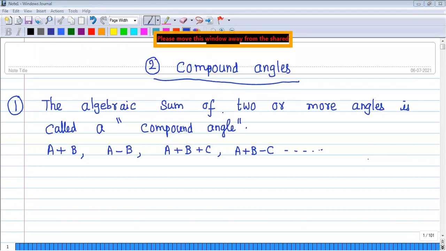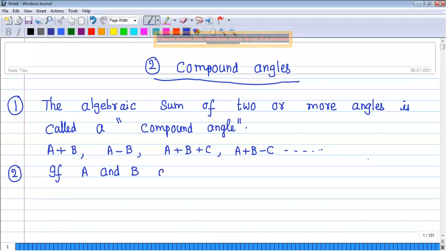Right? So now the second property, this formula we need to remember. If A and B are any two angles, means there is no restriction on both A and B. Sometimes for some formulae restrictions are there, because in multiple choice questions we need to discuss even the restrictions also.